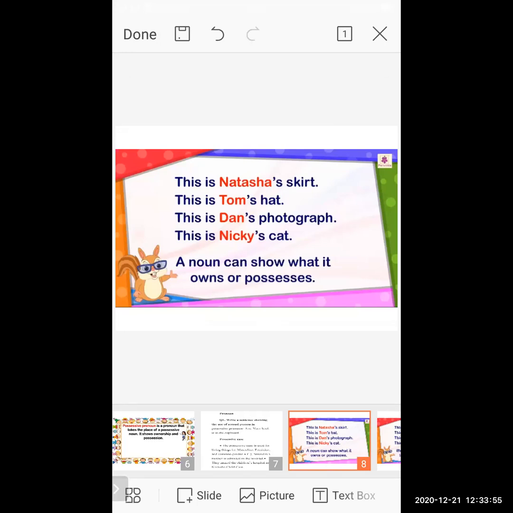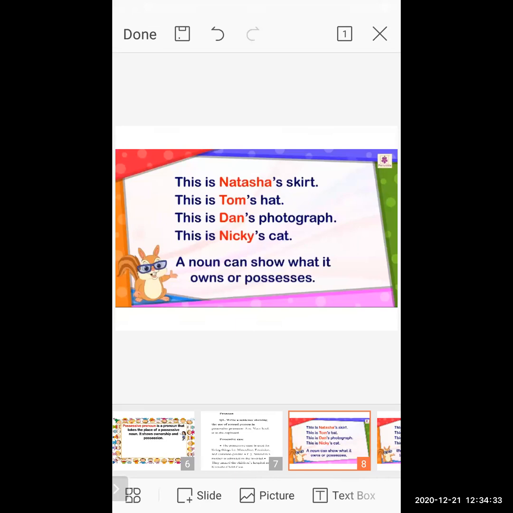Now, how does the sentence come under the noun possessive? Because the sentence shows the skirt's owner is Natasha. The sentence shows the ownership of that particular thing by a particular person. This is Natasha's skirt. Understood? So that's the reason this sentence comes under the noun possessive case. This is Tom's hat. This is Dan's photograph. This is Nikki's cat.